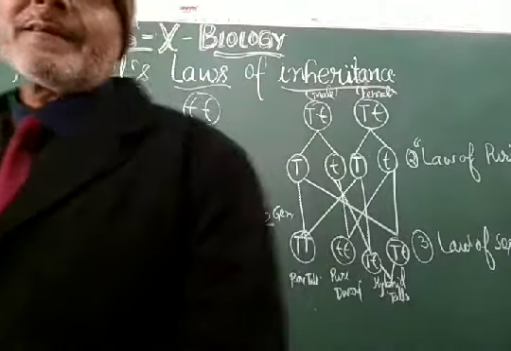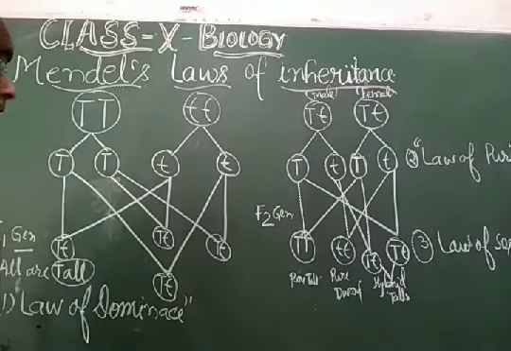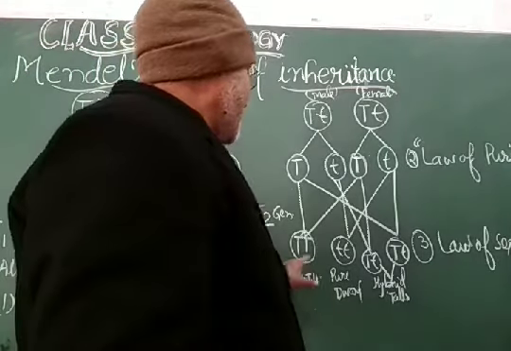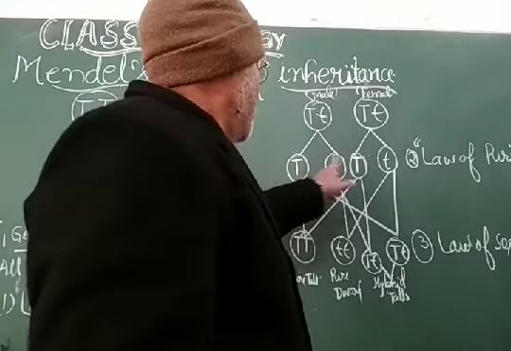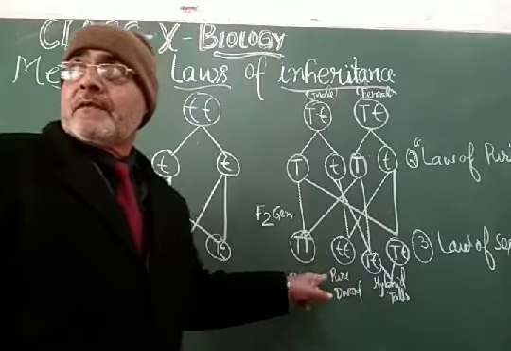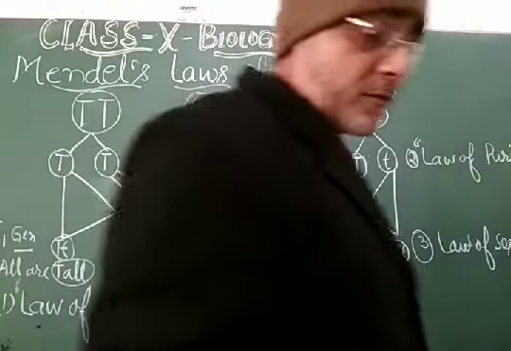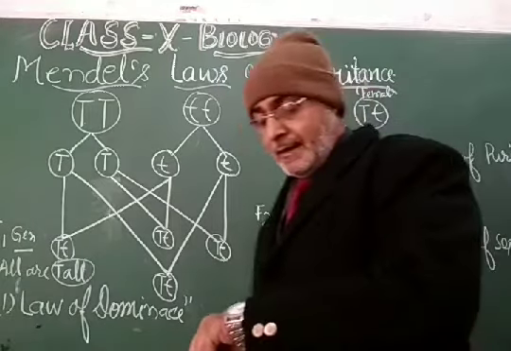So the law of segregation says that in the F2 generation, the pure forms get segregated. They get segregated by taking their own character, by combining with the dominant one, and they get segregated in the F2 generation. Therefore, dear students, these are the three laws of Mendel, which he has predicted as Mendel's laws of inheritance.